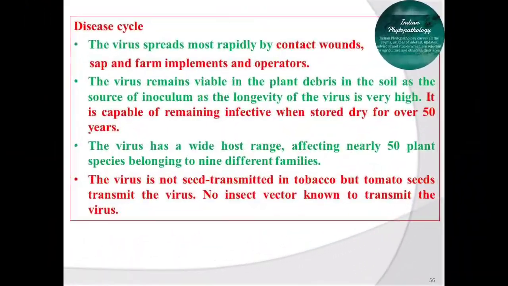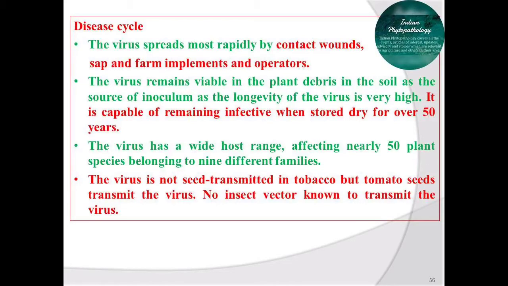This virus spreads most rapidly by contact, wounds, sap and farm implements, that is, infected farm implements and the operators carrying out cultural operations inside the standing crop. So these are the modes of spread of this viral pathogen. This virus remains viable in plant debris in the soil as a source of inoculum, as the longevity of this virus is very high. It is capable of remaining infective when stored dry for over 50 years.